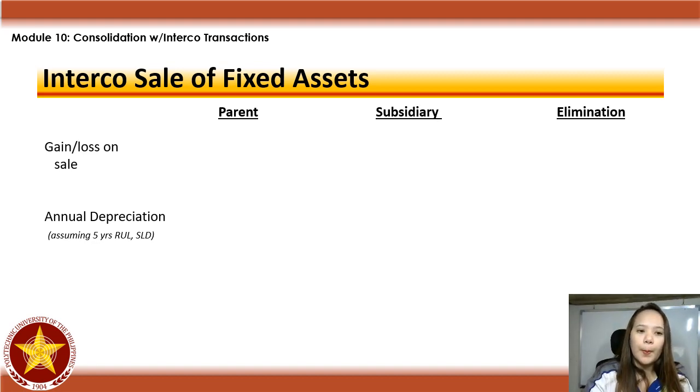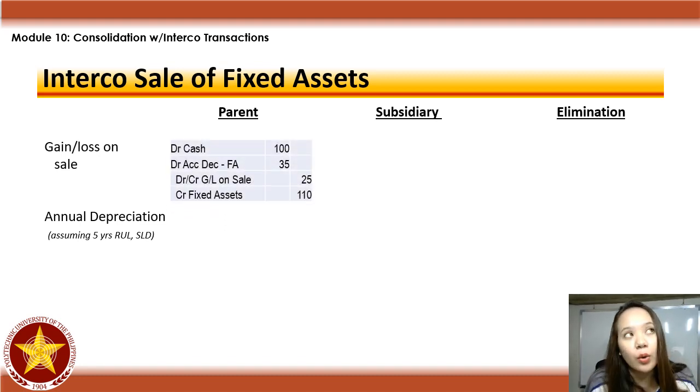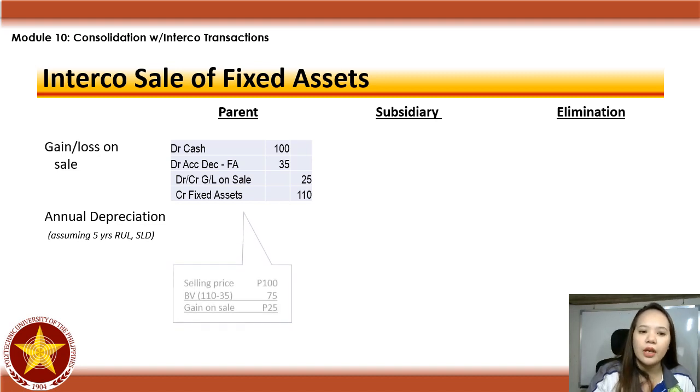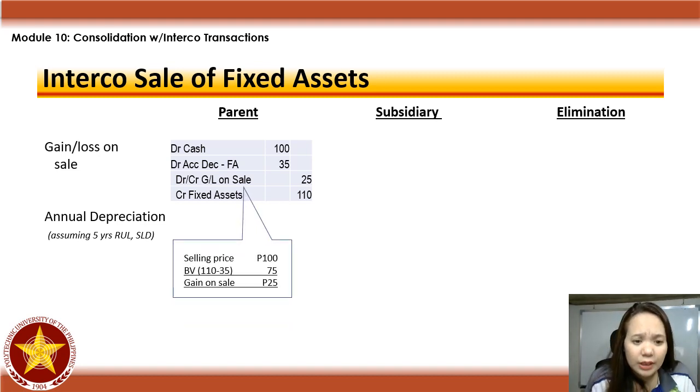Okay. Your gain or loss on sale, ang entry mo, kunwari nagbenta si parent, ang selling price niya ay 100, papunta kay subsidiary, tapos yung carrying amount ng fixed asset na binenta niya, merong cost na 110 and accumulated depreciation of 35. Your gain or loss on sale is computed as the selling price, yung 100 na cash. Tapos book value is cost na 110 minus 35 na ACDEP. So, meron kang book value or carrying amount na 75, meron kang gain on sale na 25.